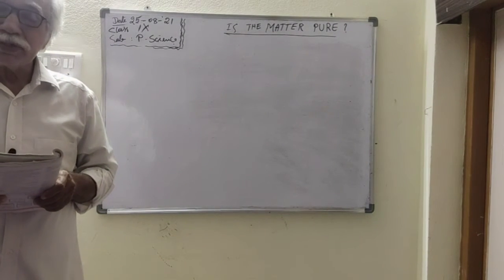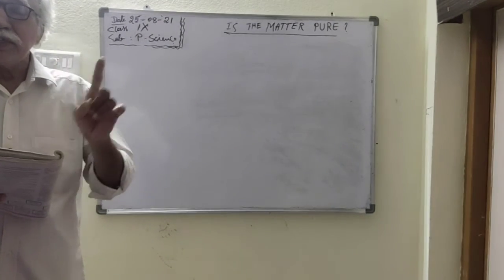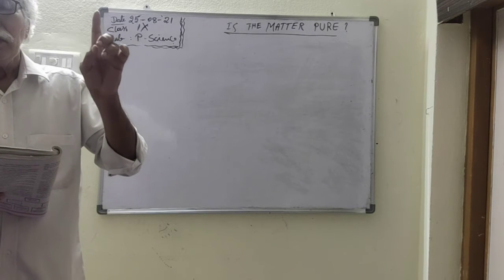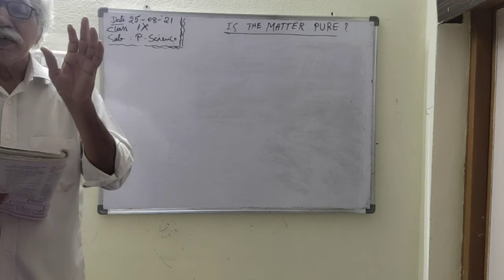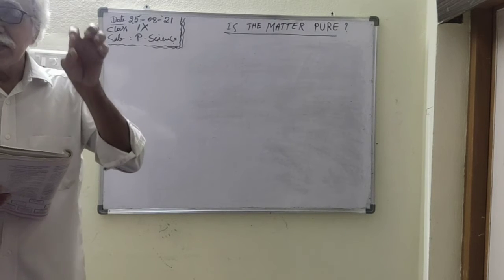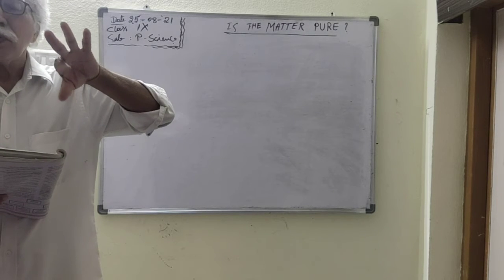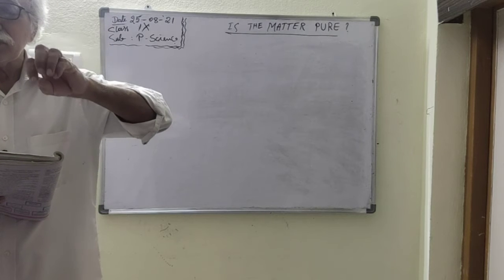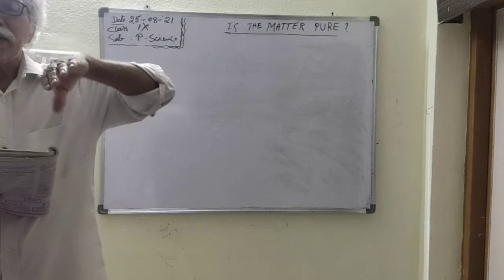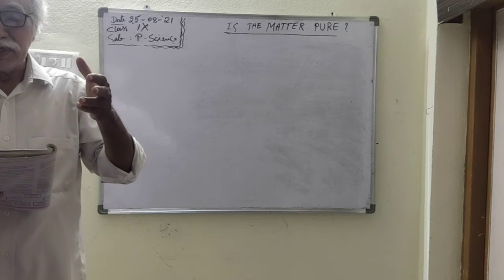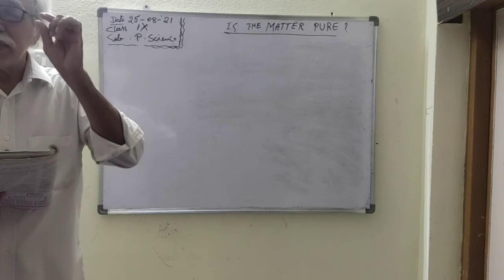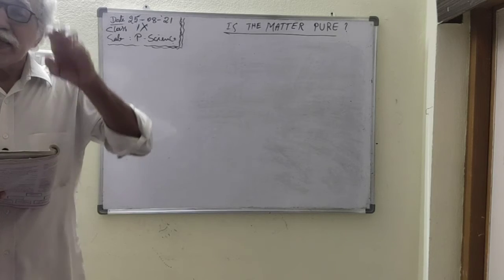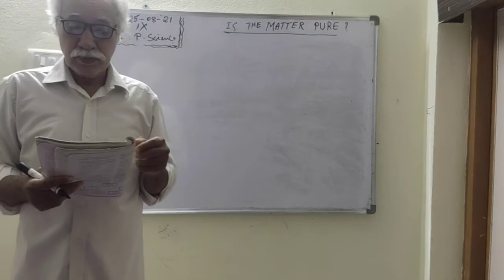Now what is an emulsion? Emulsion is also a heterogeneous mixture. It looks like homogeneous, but really it is a heterogeneous mixture in which two or more liquid components are mixed together heterogeneously. These particles are not visible to the naked eyes, but they can scatter the light. Understand?